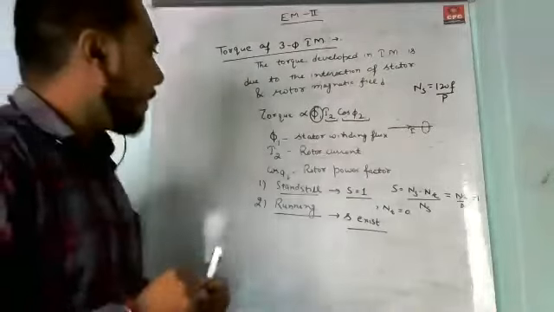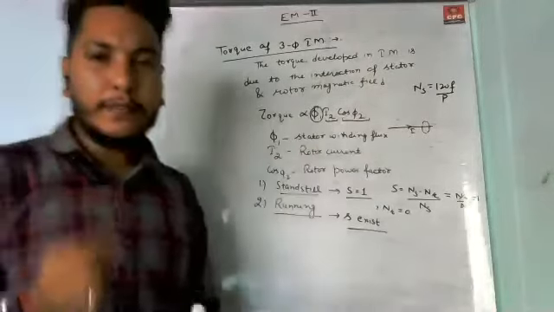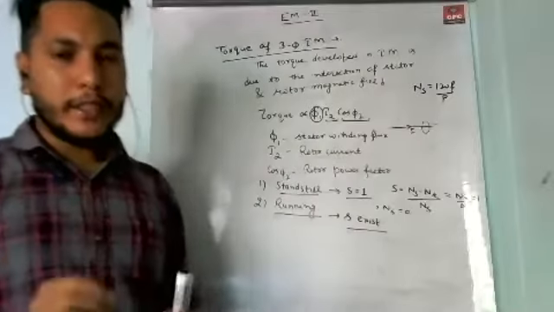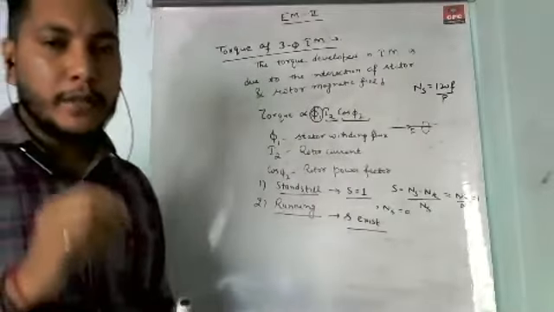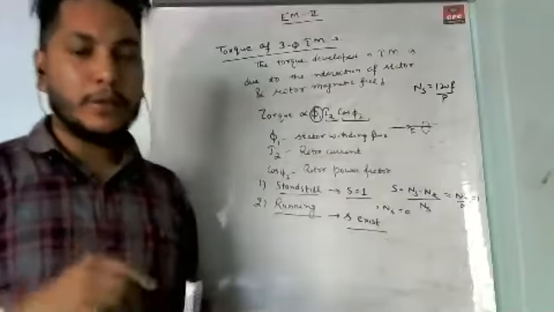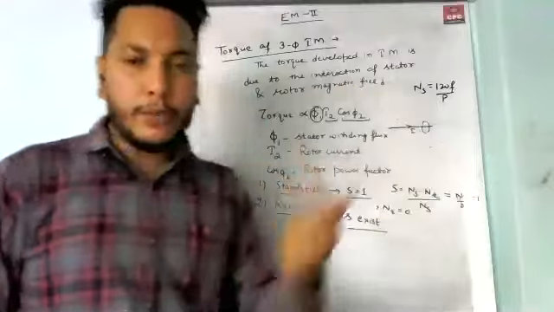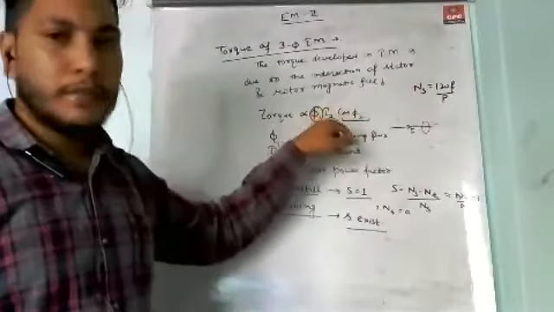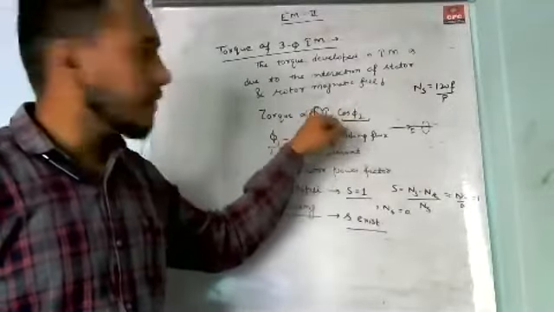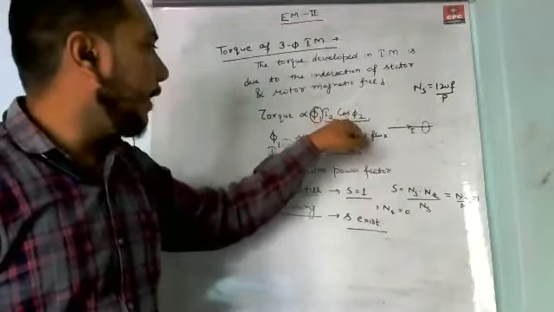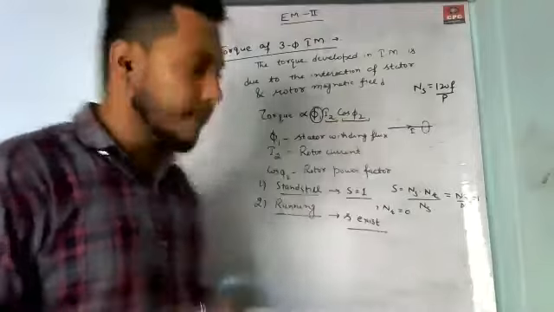The stator winding flux is here because we gave the 3-phase supply to only the stator winding. In an induction motor, we only give supply to the stator part, not to the rotor part. So the magnetic field produced in the rotor winding is just because of this stator winding flux. That's why here the torque is directly proportional to phi1 I2 cos phi2.